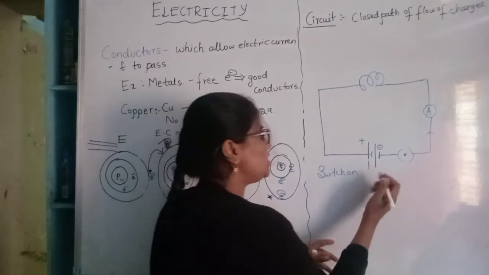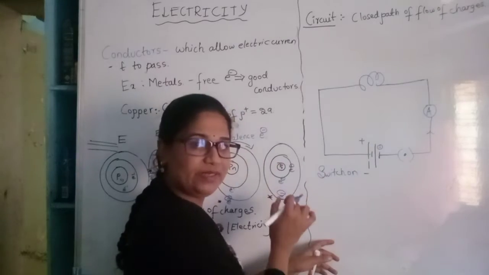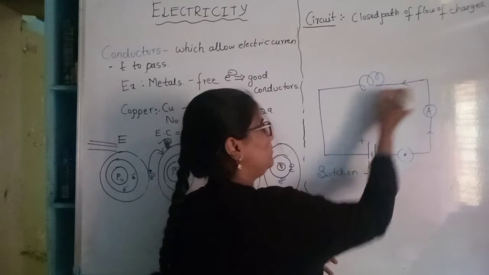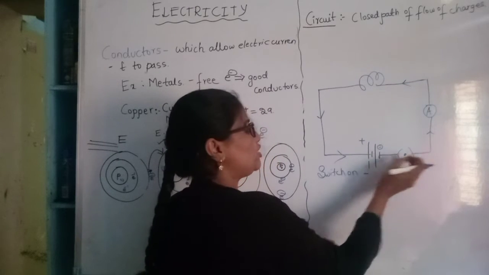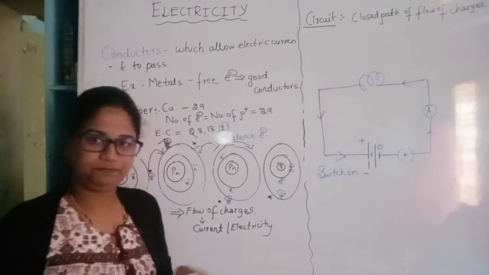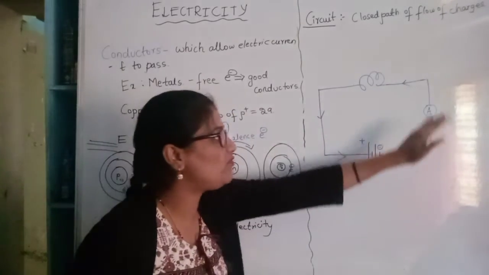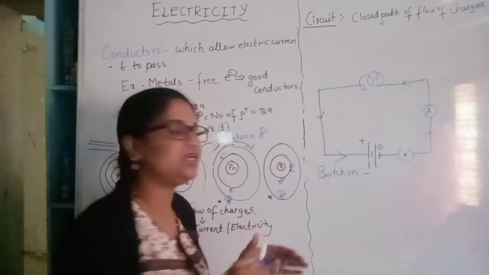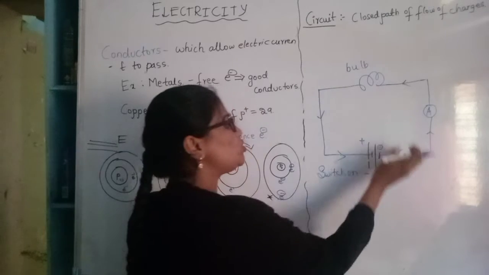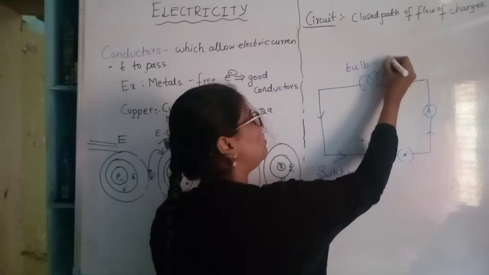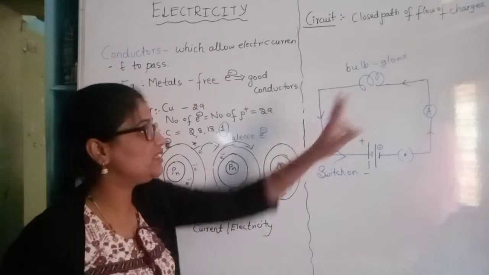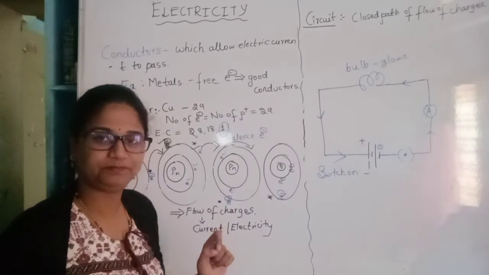So when the switch is on, the electrons start to move in this direction, from the negative terminal to the positive terminal. This flow of electrons produces electric current, and the bulb glows. Now the bulb is glowing. This is a representation of a bulb.